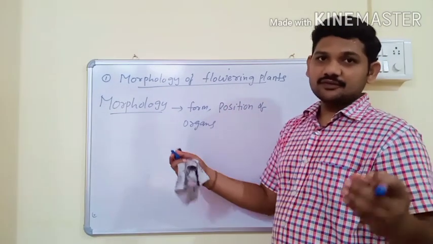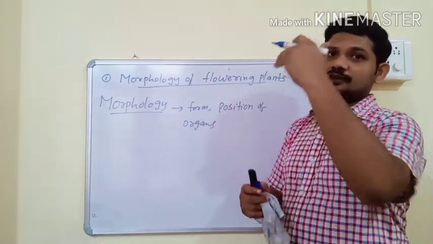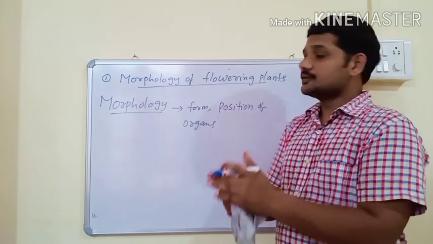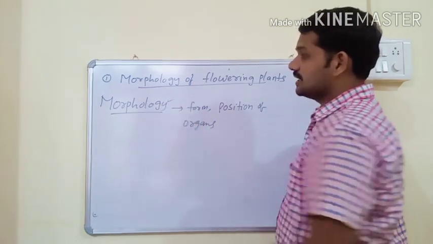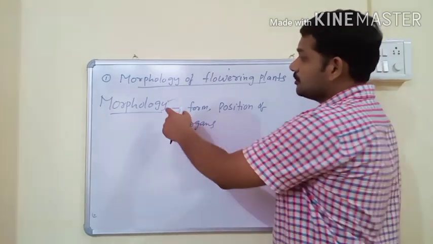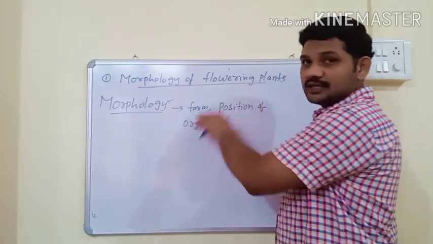Flowering plants have different organs: root, stem, leaves, flower, fruit. So study of external features of all these organs is known as morphology. Only the morphology of flowering plants is discussed in this chapter.